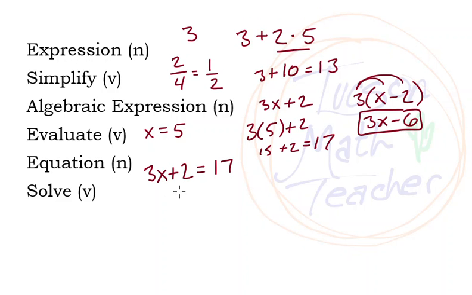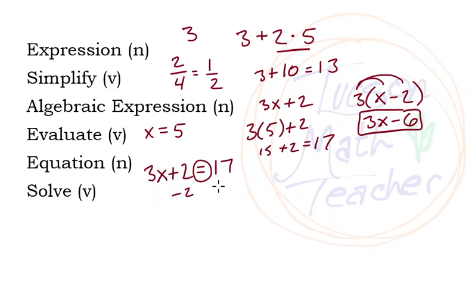And then once we have an equation, and the equation has an equal sign in it, then we can solve the equation. To solve an equation, it means to do some process in order to discover what the value of the x is, or what value of x makes the equation true. So for this one, it's a pretty simple one.